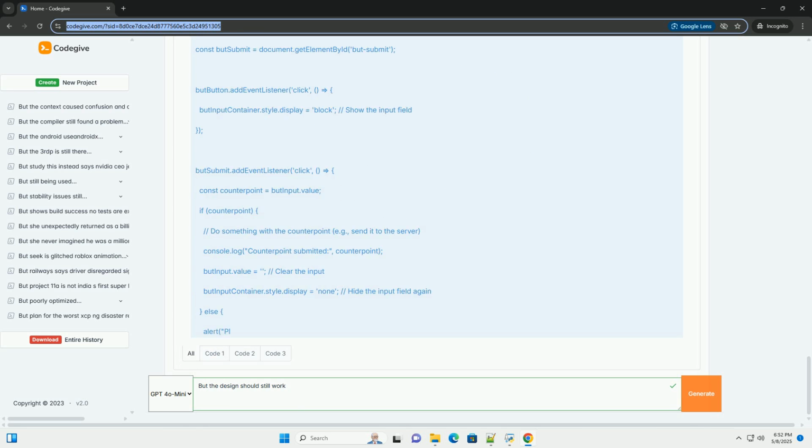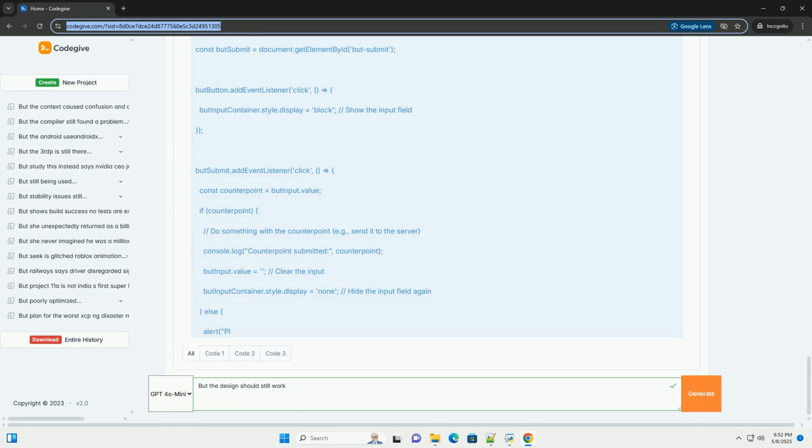Real-time updates, optional: if you want to display but counts or counterpoints in real time, you can use technologies like WebSockets, a persistent connection between the client and server, allowing for bidirectional communication. Server-Sent Events, SSE, a one-way communication channel from the server to the client.